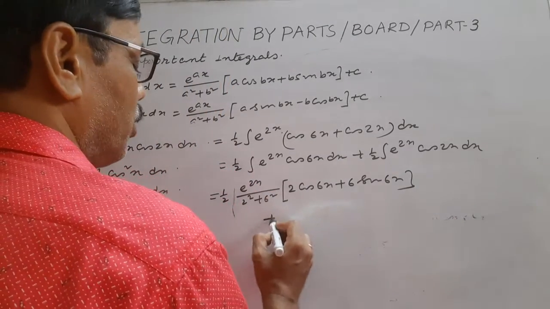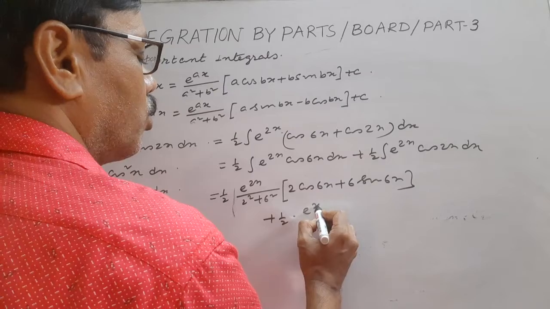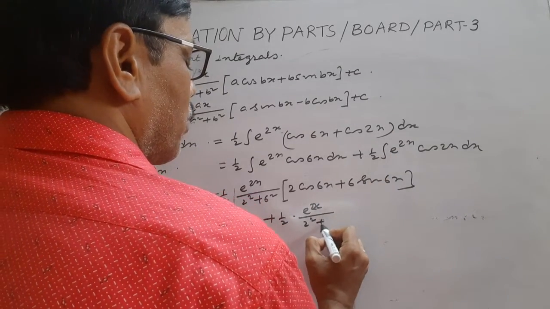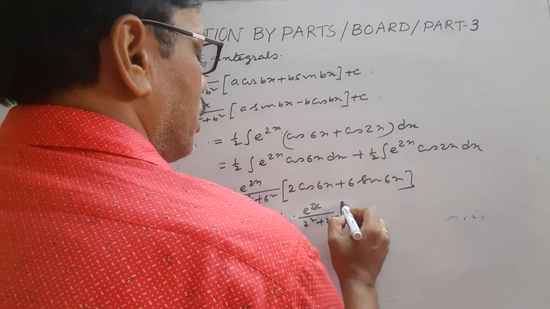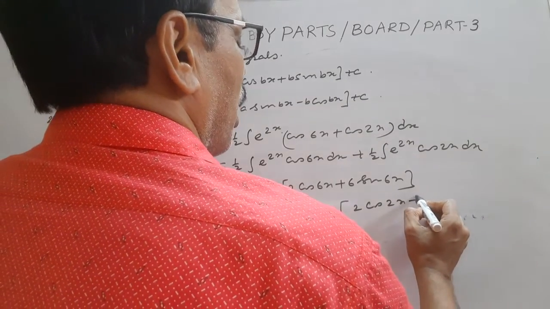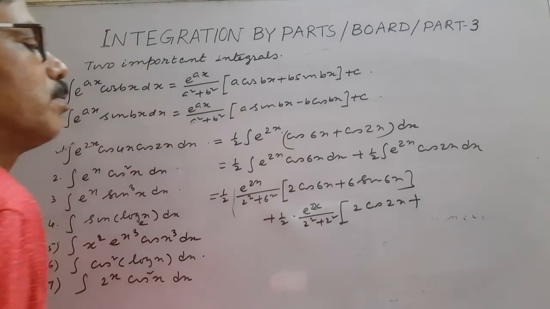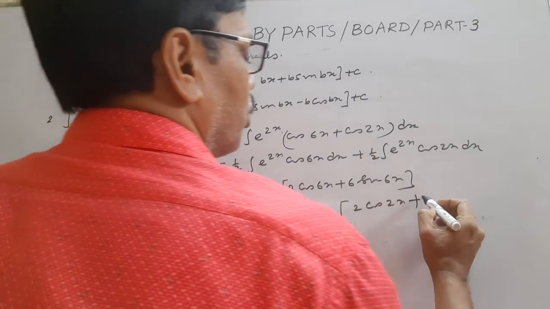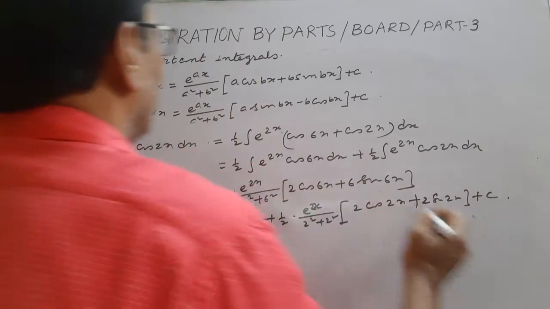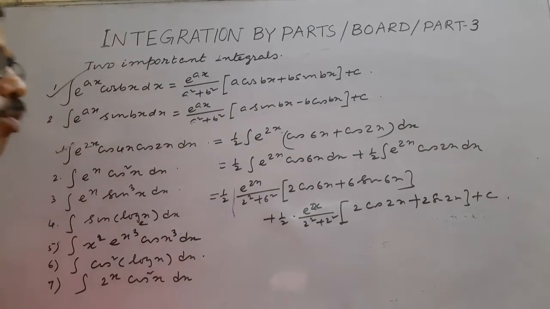And half into e to the power 2x by a square plus b square, 2 square plus 2 square. What is a? 2 cos 2x plus, what is b? B also 2 sin 2x plus c, using formula 1.